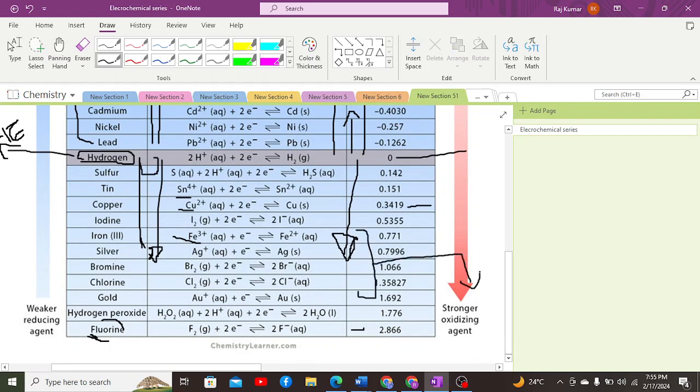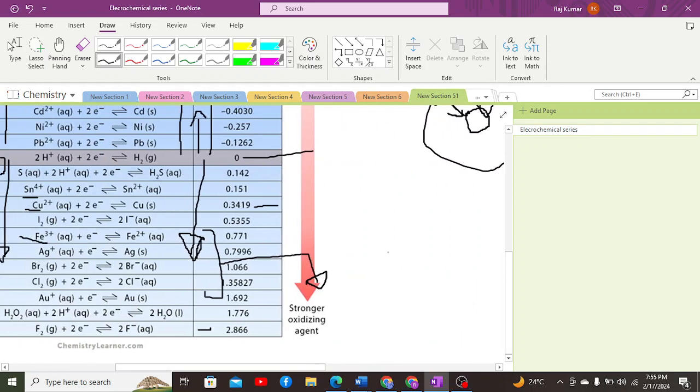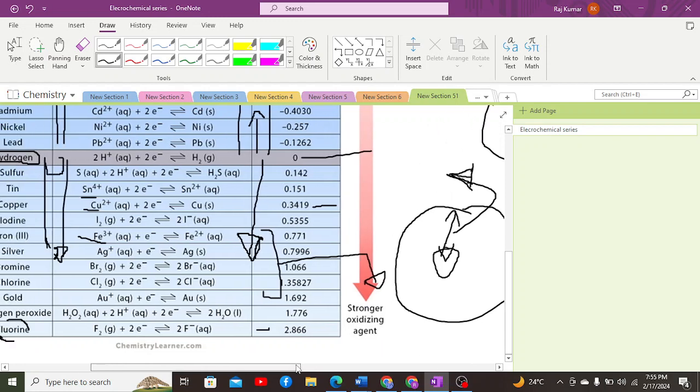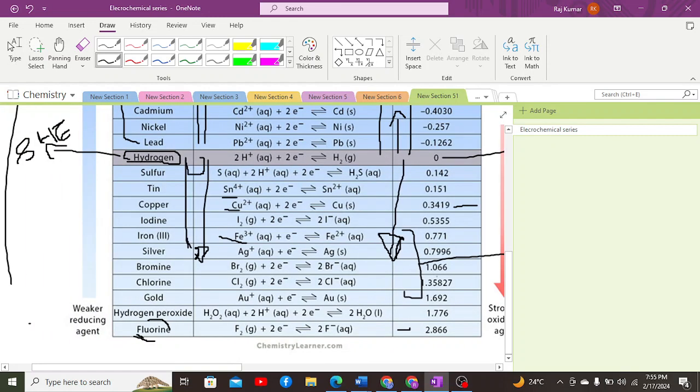These are less reactive because of the more reduction potential. The reason behind it is that they have more protons and more nuclear force. As a result of more nuclear force, they have a smaller atomic radius. Because of this smaller size, they become more stable and less reactive, due to which they are less reactive and have more reduction potential, which is given.